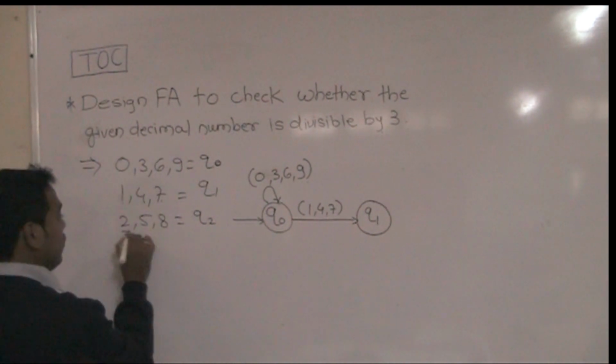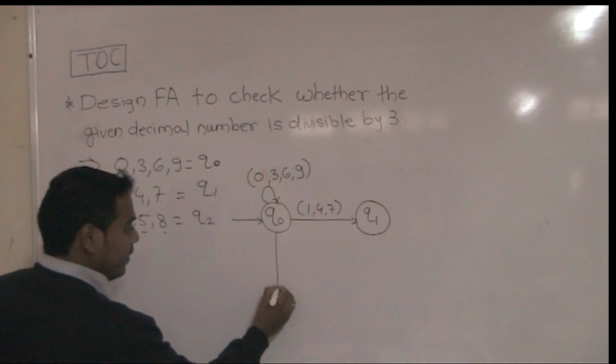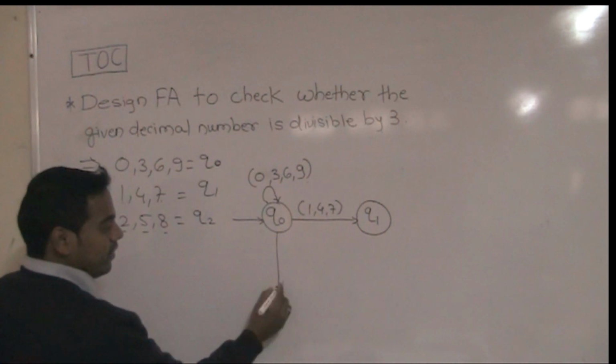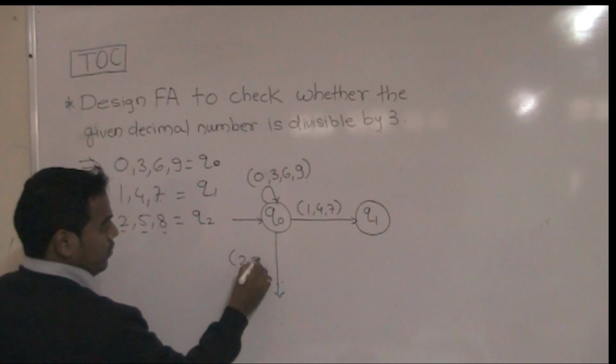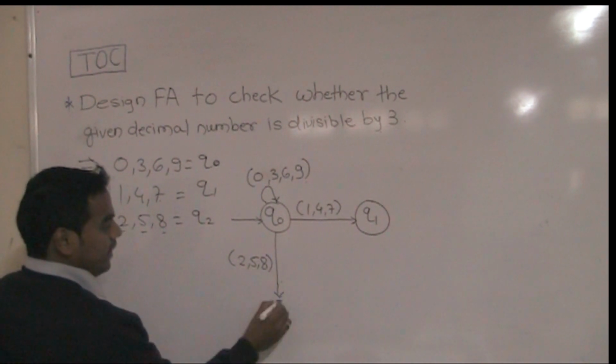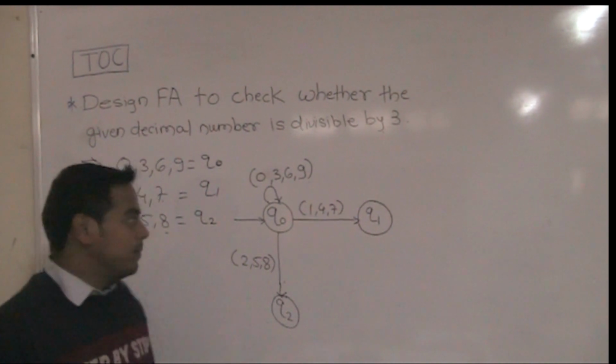Next is 258. Whenever any number from 258 comes, we transmit it to Q2, that is the remainder 2 state.